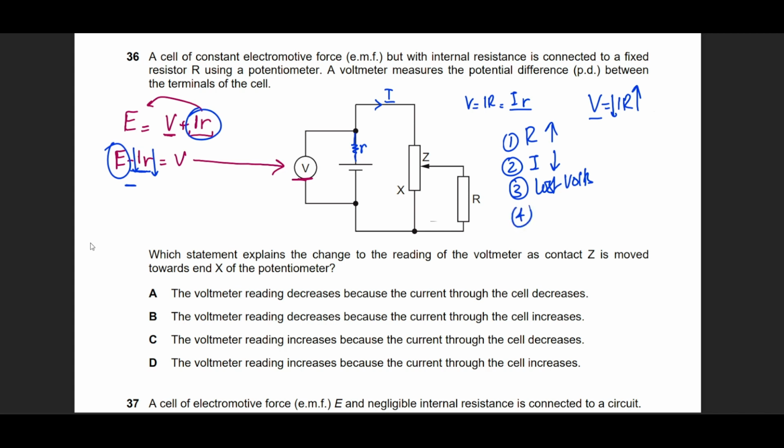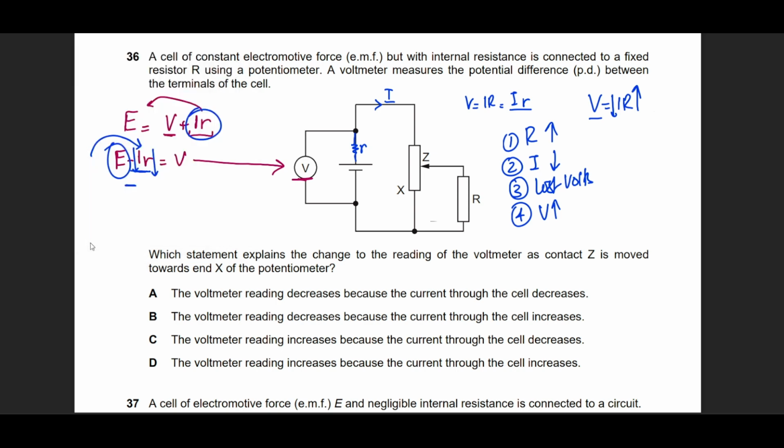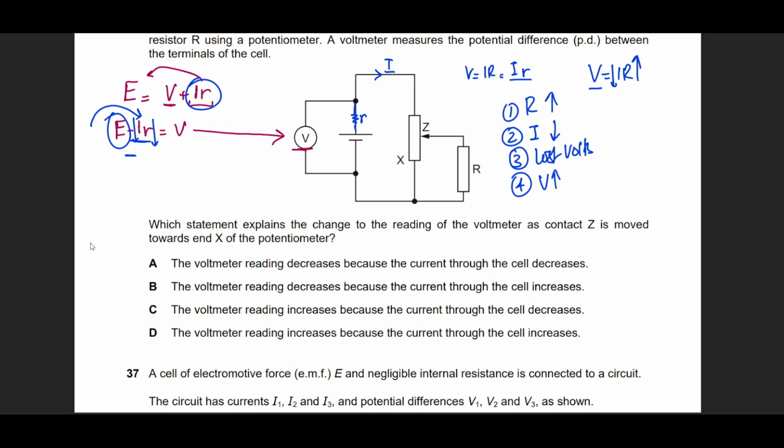So the voltmeter reading will start increasing because now less energy is being wasted in the internal resistance and more energy is available on the outside. So the option that fits this description is option C. The voltmeter reading increases because the current is decreasing and the lost volt has caused its lost voltage to decrease as well, leaving behind more voltage for the rest of the circuit.